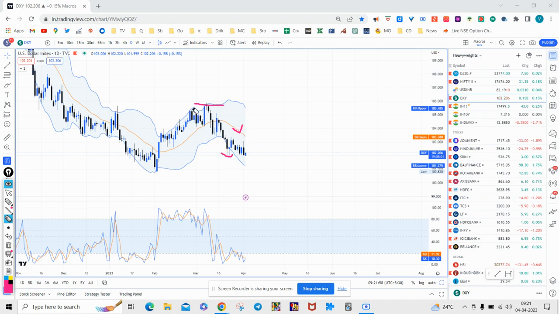So this is the broader thing which you must keep in mind while looking at the dollar index. I think I had not shared this before. Looking at the daily time frame and getting the short term trend of the dollar index is very crucial for even the short term trend of indices.